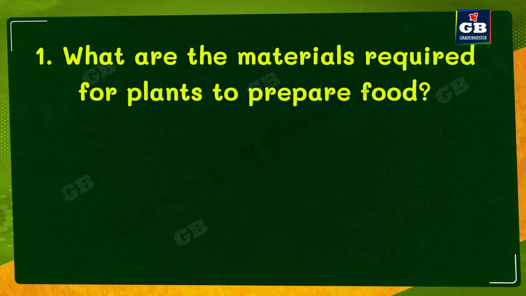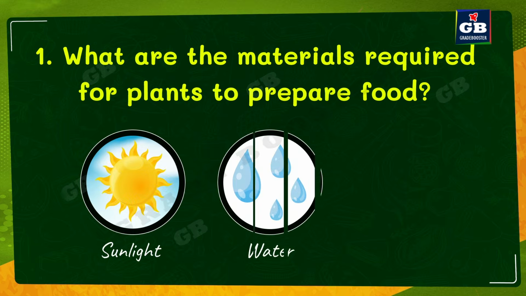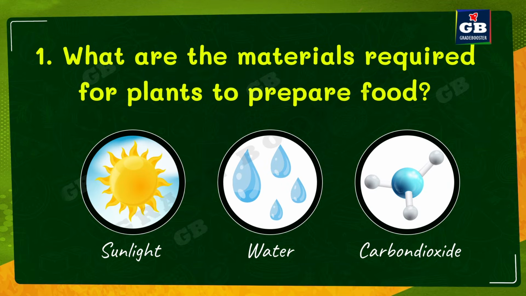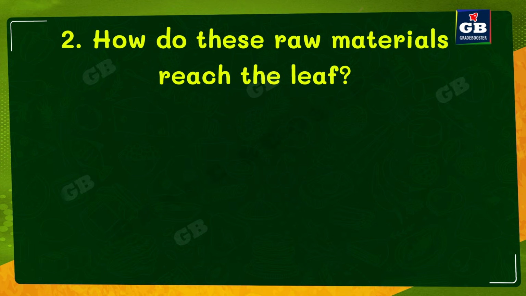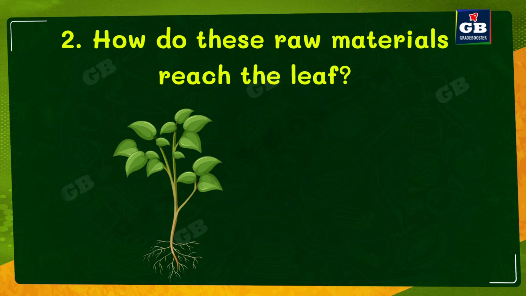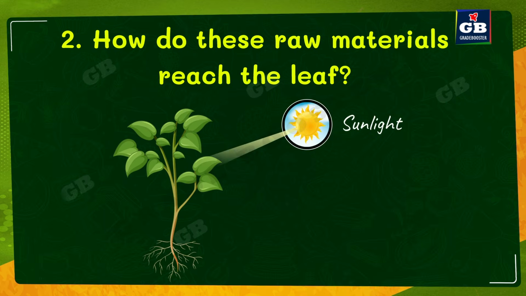First one, what are the raw materials required for the plants to prepare the food? The raw materials are sunlight, water, carbon dioxide. Plants also need some minerals from the soil to make some nutrients. So these are the raw materials required by the plants to prepare the food. And the second question is, how do these raw materials reach the leaf? See, sunlight is directly absorbed by the leaf. When sunlight strikes the surface of the leaf, the chlorophyll present inside the leaf absorbs the sunlight.